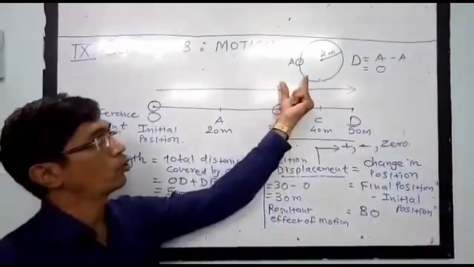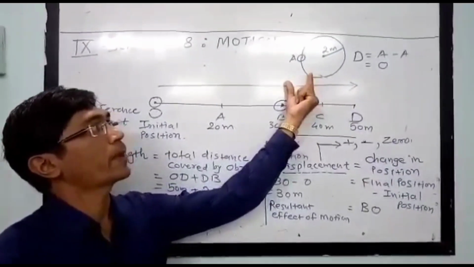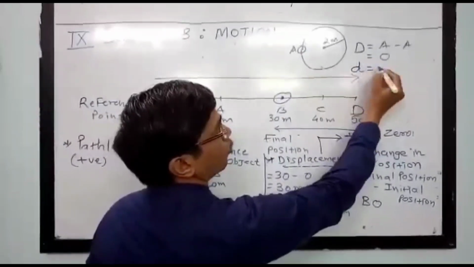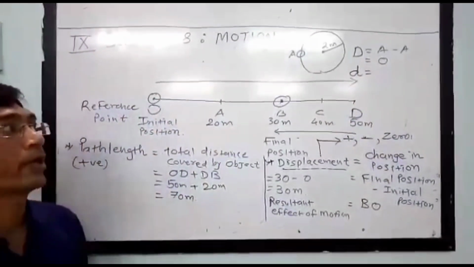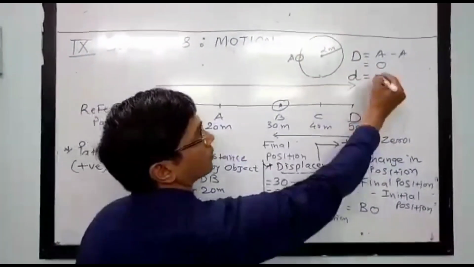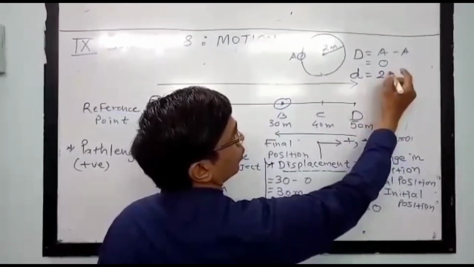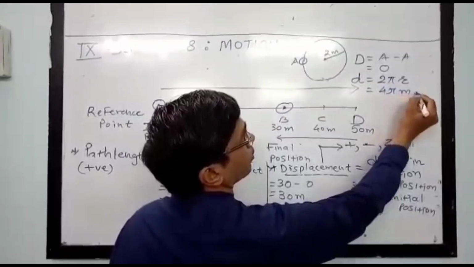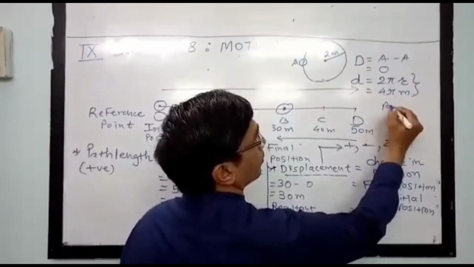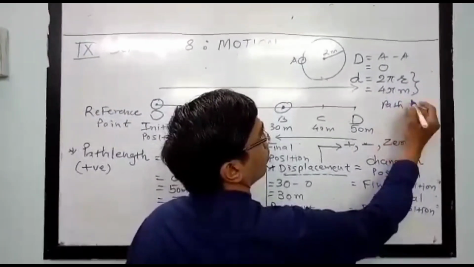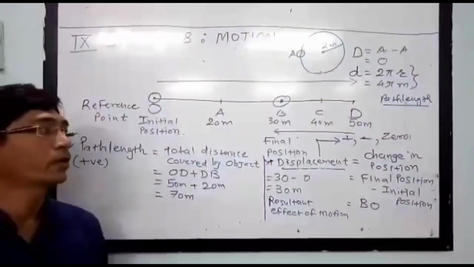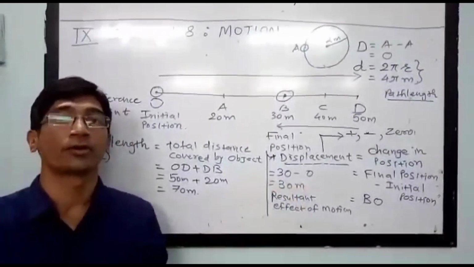But the total distance, that is the path length, is not 0 here. Taking the path length as small d, it is given by the circumference, 2 pi r, so it is 4 pi meter. This is the path length. In this way we can get the displacement as 0.